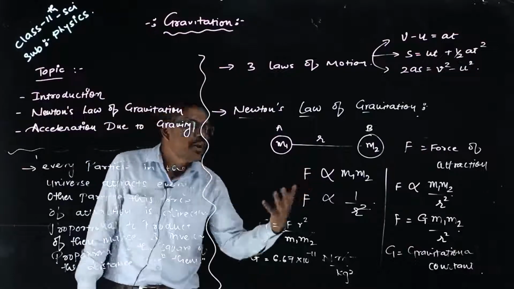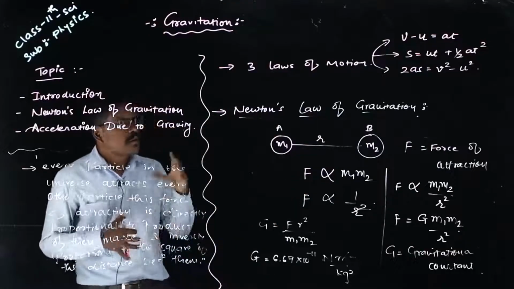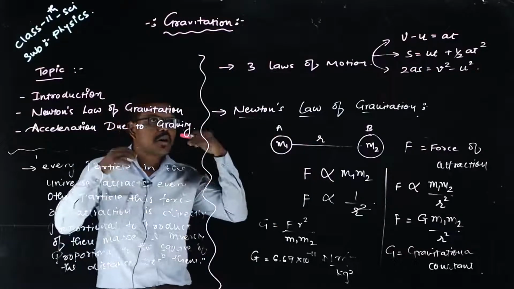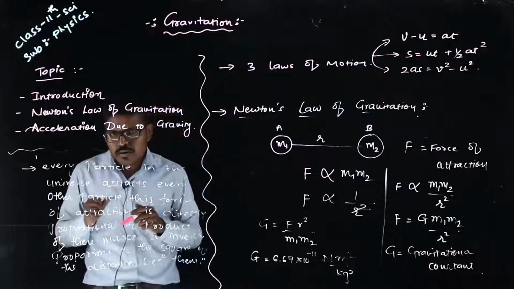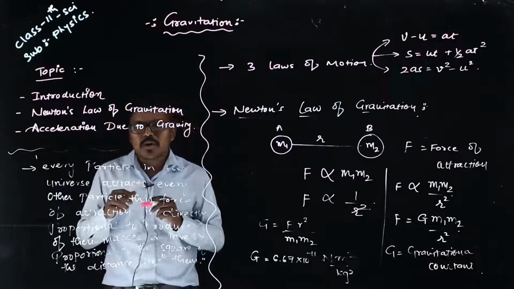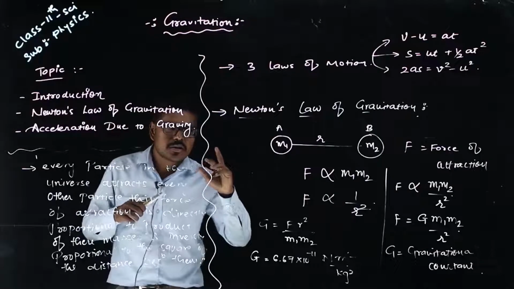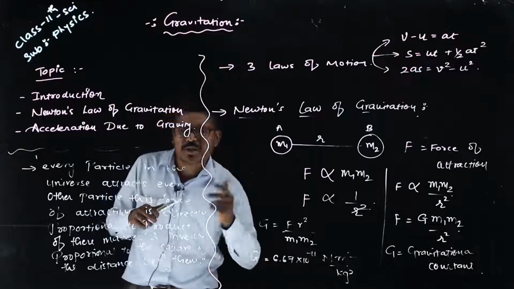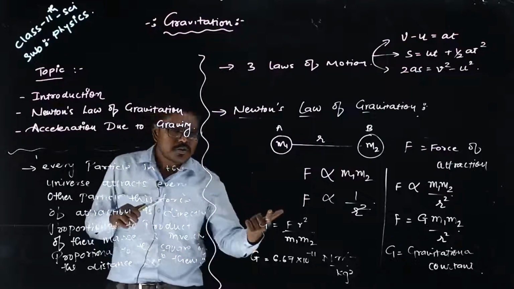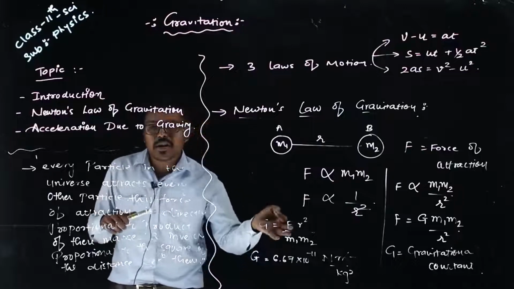Suppose we want to find the force of attraction between earth and moon, or between any two objects, we can find it by this formula.